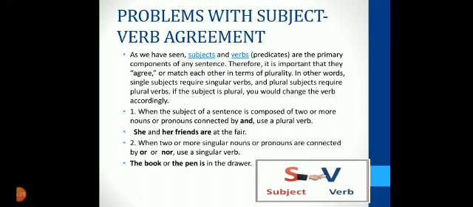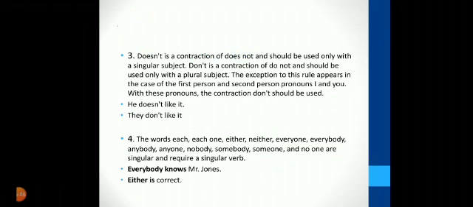Number 1. When the subject of a sentence is composed of two or more nouns or pronouns connected by "and," use a plural verb. She and her friends are at the fair. Number 2. When two or more singular nouns or pronouns are connected by "or" or "nor," use a singular verb. Example: the book or the pen is in the drawer.